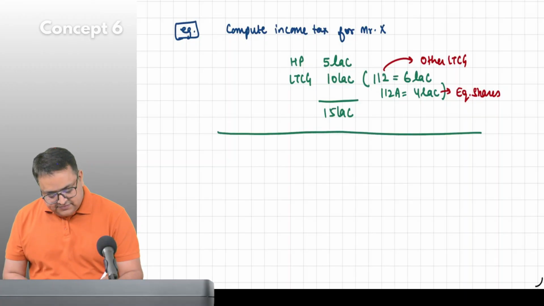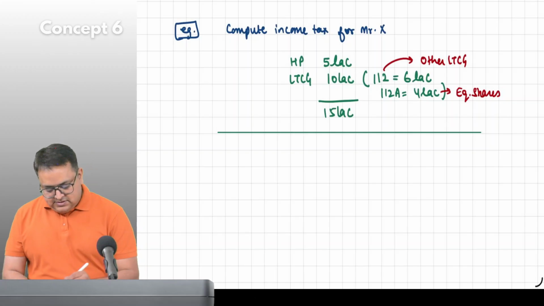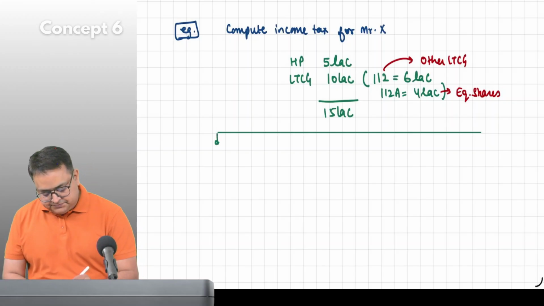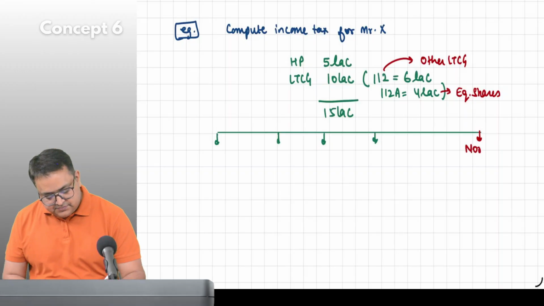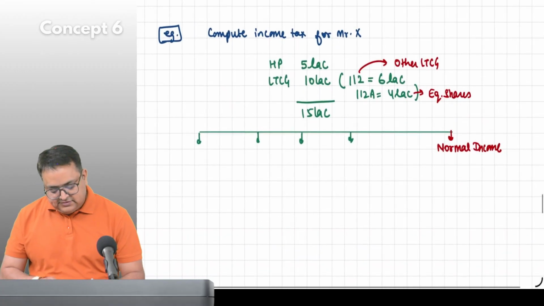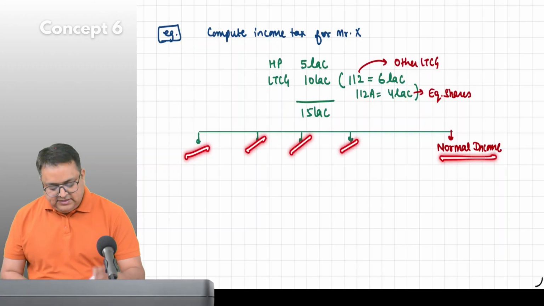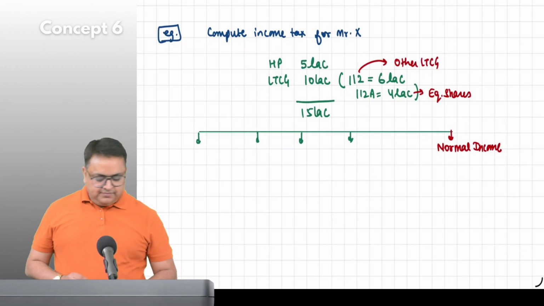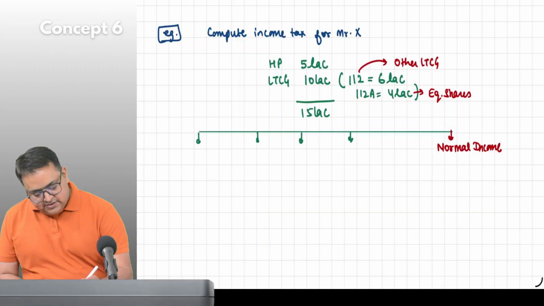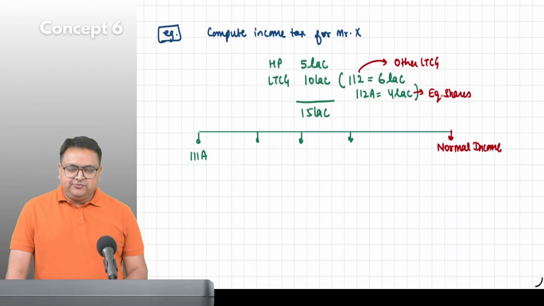Divide this into 1, 2, 3, 4, and then the normal income. The first one, write 111A.